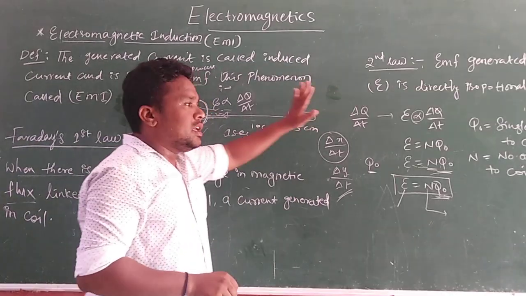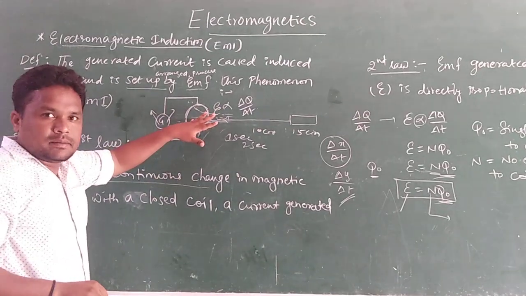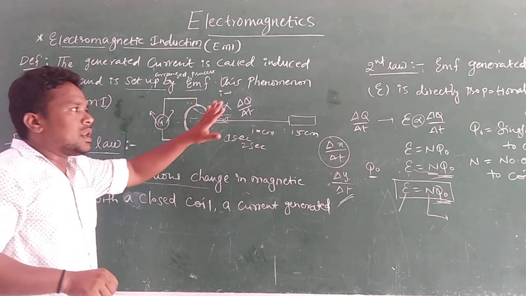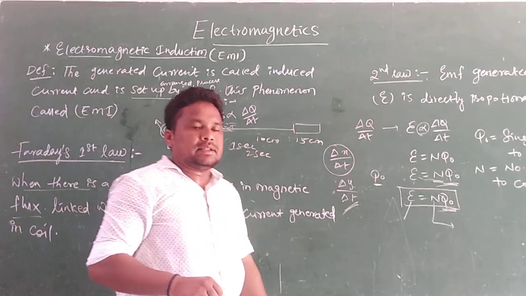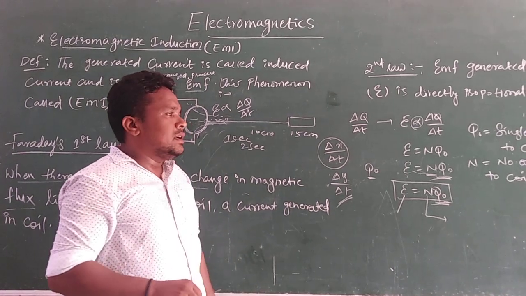What is the second law? EMF is generated in the circular coil, and that is directly proportional to the rate of change in magnetic flux, that is delta phi by delta t.